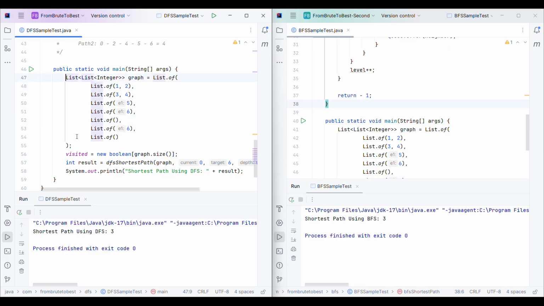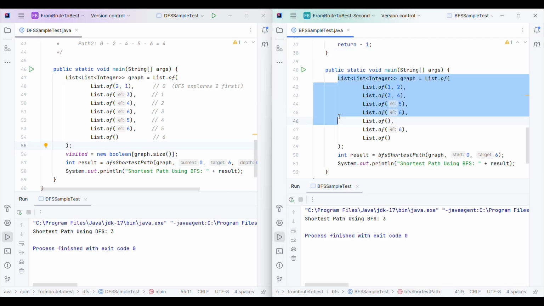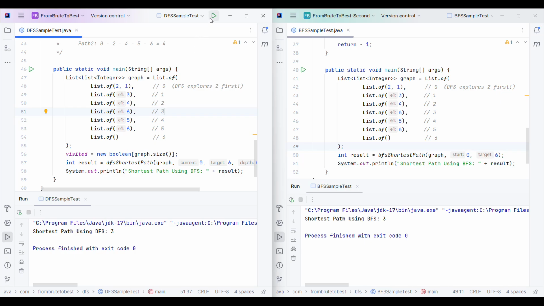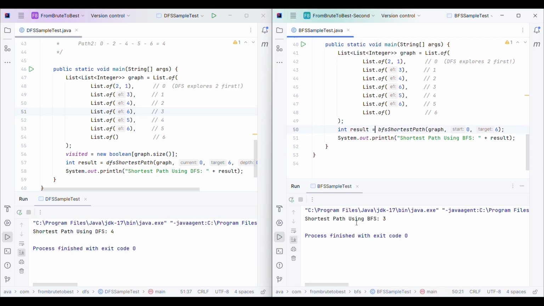Now let me quickly update my input graph, okay, here. So now this is our graph input. Let me update it in BFS as well, the same graph input, okay. Now let me quickly run. So this is our DFS and this is our BFS code, right? Now as you can see, the DFS actually returns the shortest path as 4, whereas BFS returned it correctly, that is 3, right?